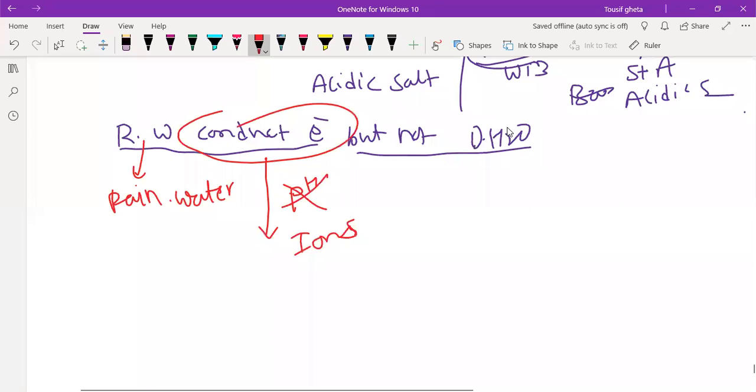If you do not mention ions, you will not get any mark, remember. Rainwater contains ions, but distilled water does not contain ions, so it does not conduct electricity. Whatever else you write, about acid or anything, the major thing you should write is that they contain ions. That is the major word.